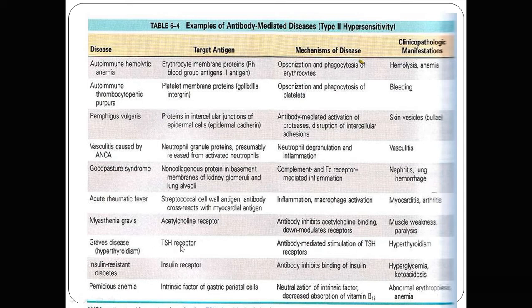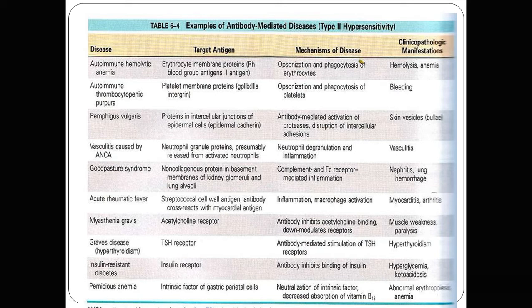Similarly, this reaction occurs in Graves' disease, in which an antibody directly binds to the TSH receptor. That leads to increased production and increased release of thyroid hormone. So thyroid antibody mediated TSH receptor binding leads to hyperthyroidism.